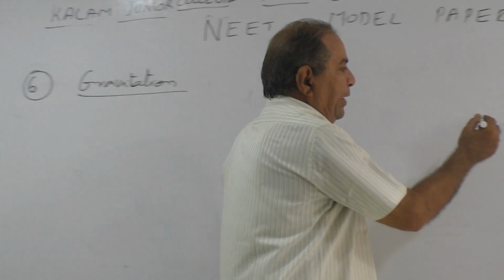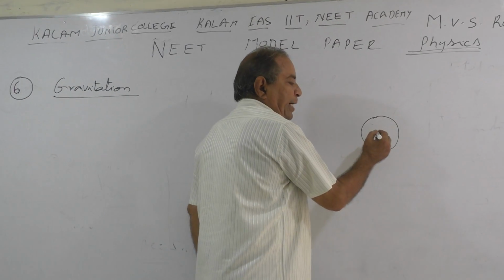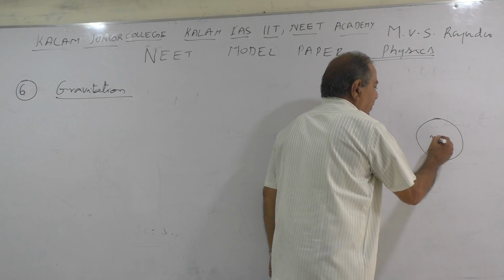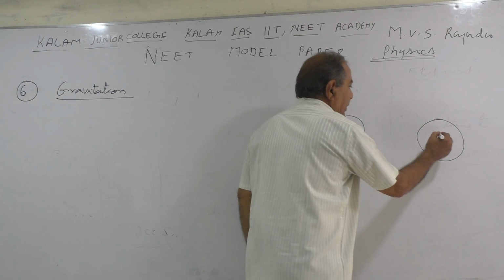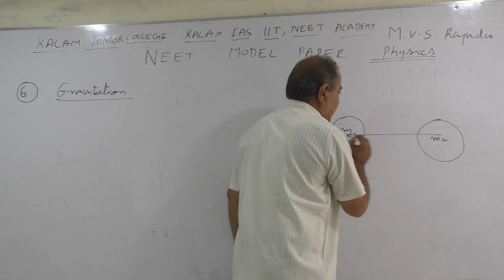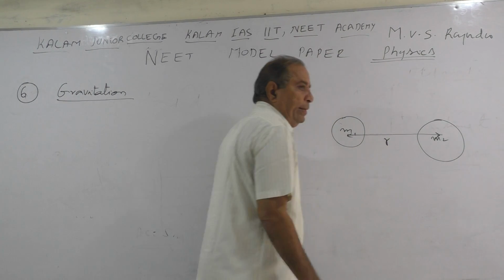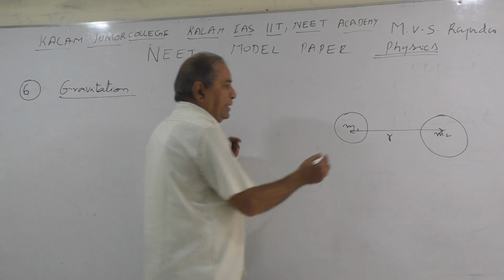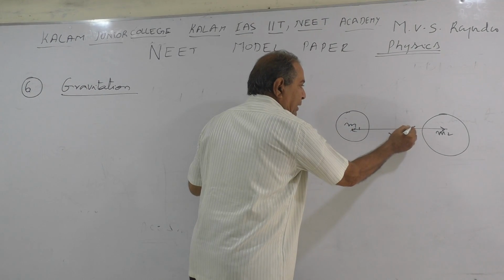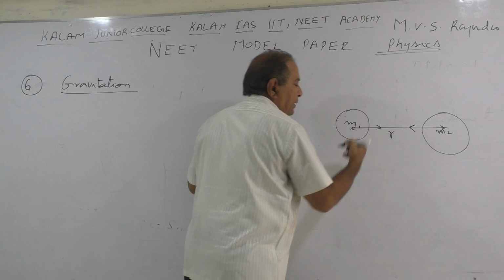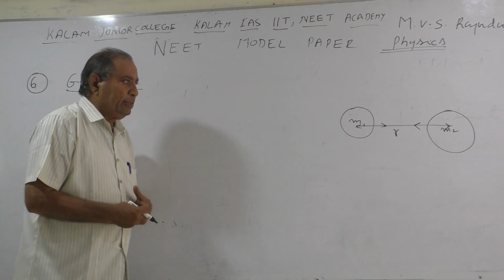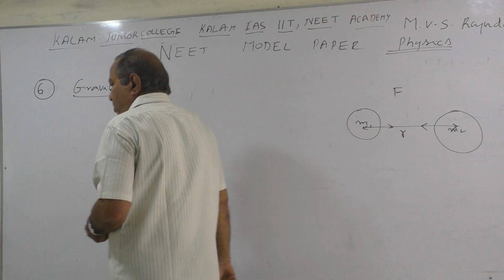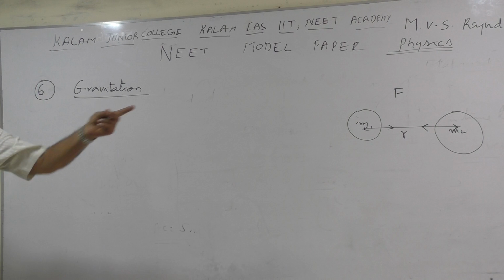Suppose a body is there, its mass is m1, and another body is there, its mass is m2, and the distance between these two, center to center, is r. Both bodies will have attraction towards each other. This body attracts this body, and this body attracts this. So there is a force of attraction between these two massive bodies, massive means more mass.